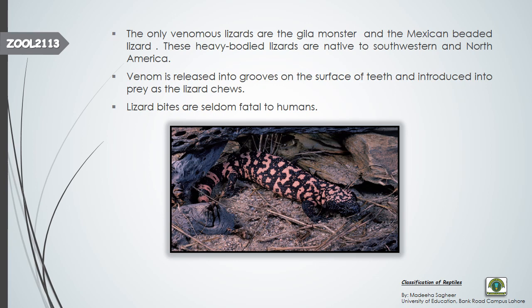When the lizard chews the prey, the venom from the surface of the teeth enters into the prey. Lizard bites are seldom fatal to humans. Fatal means that it can cause death. Mostly lizards are not venomous to humans, but they are venomous to other animals on which they feed.